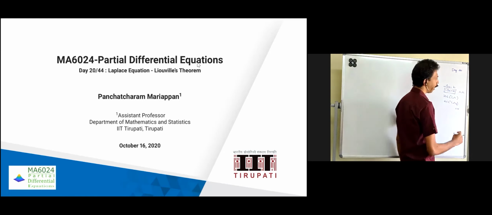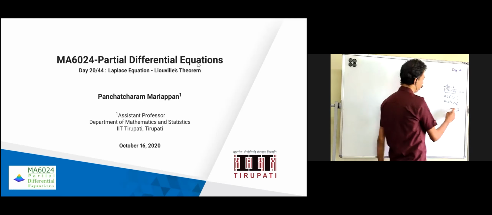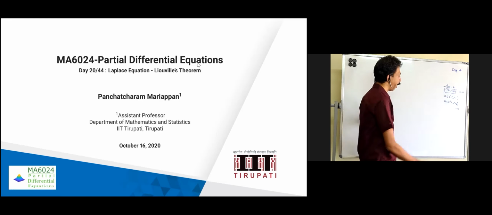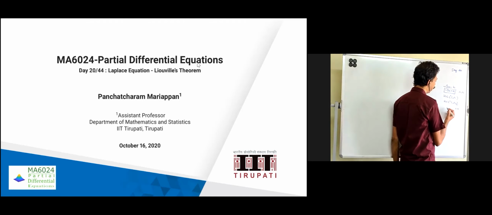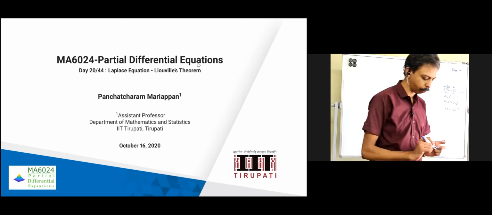So if you take the union of all that collection of Ω_ε, then you can prove it is not only true for Ω_ε, it is also true for C²(Ω), because we chose ε first.